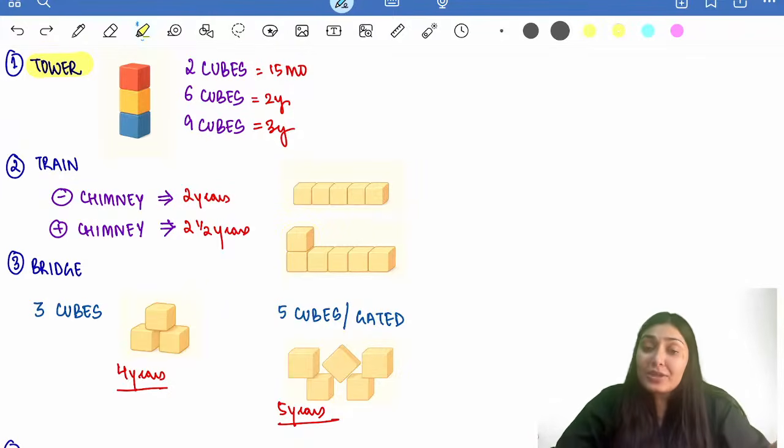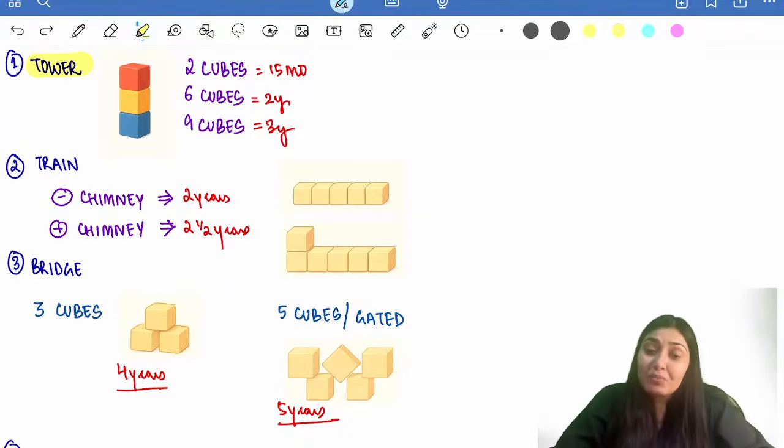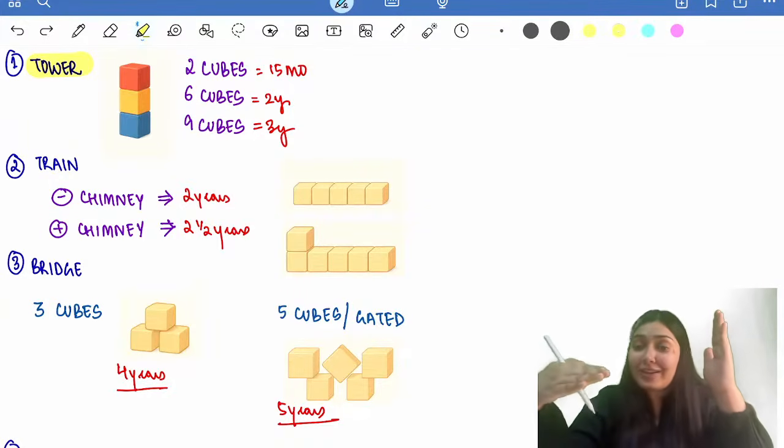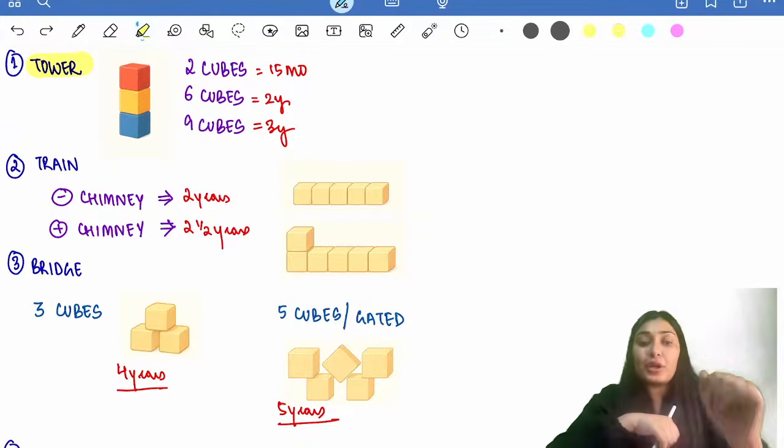After tower comes train, without chimney, with chimney. Without chimney, the child can make it at 2 years of age. With chimney, the child can make at 2.5 years of age. Right? So tower, I need to have a train to reach that tower. Now this train will go over the bridge.